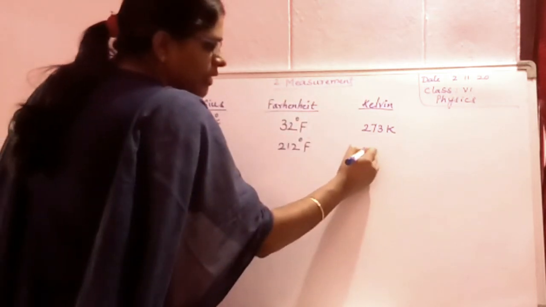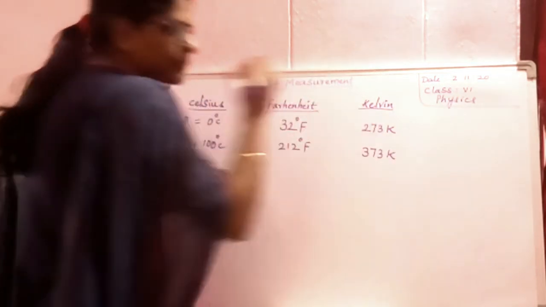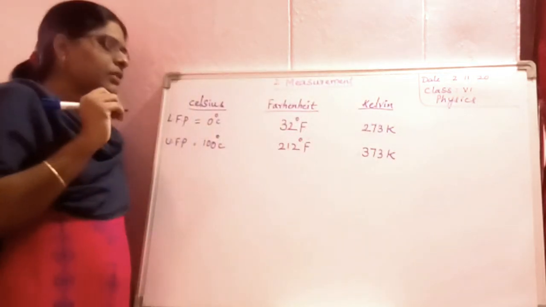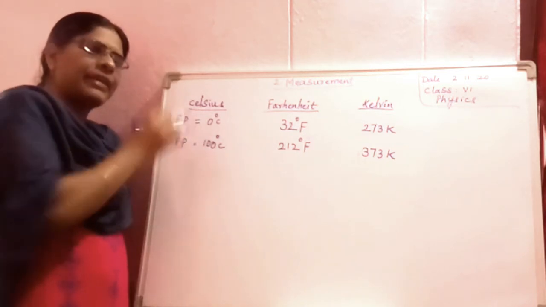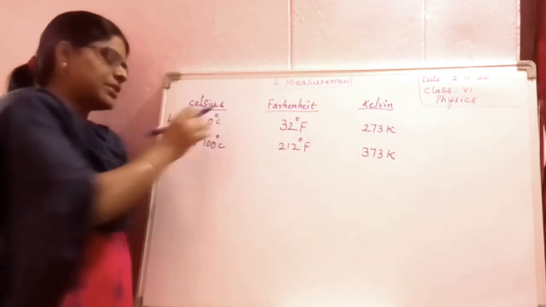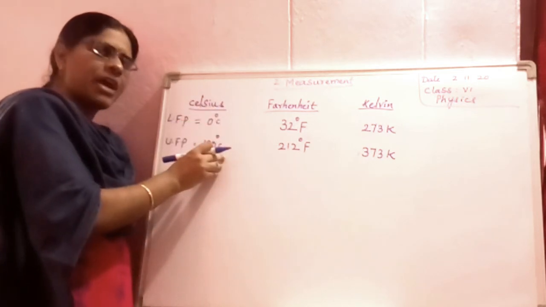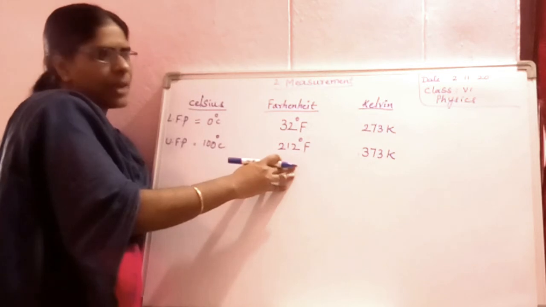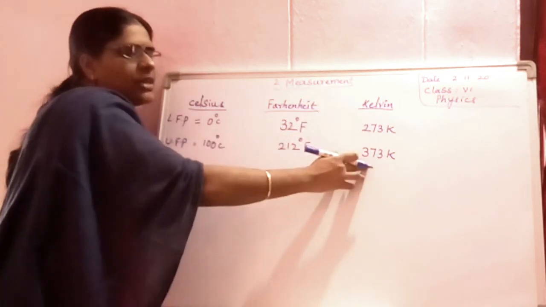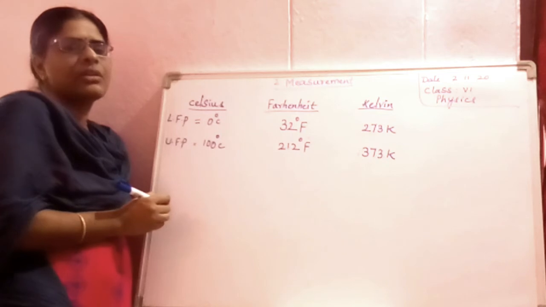For the Kelvin scale it is 373 K. These are the upper and lower fixed points. From 0 starting you can measure up to 100 degrees centigrade. 32 to 212. 273 to 373 Kelvin.